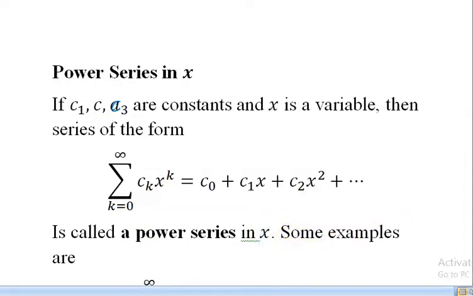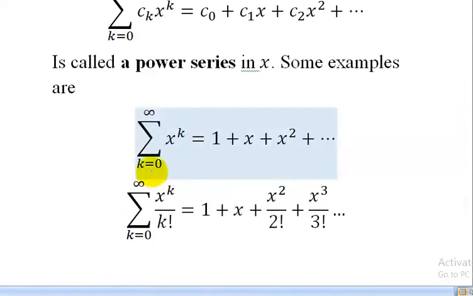Some examples are summation k starting from 0 to infinity x power k, which is equal to 1 plus x plus x square plus x cube and so on. Similarly, summation k starting from 0 to infinity x power k upon k factorial, which is equal to 1 plus x plus x square upon 2 factorial plus x cube upon 3 factorial and so on. So these are examples of power series.